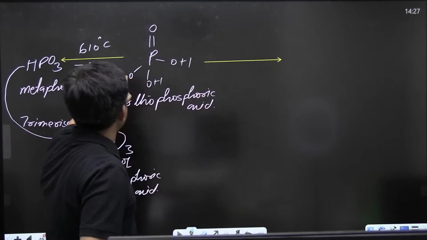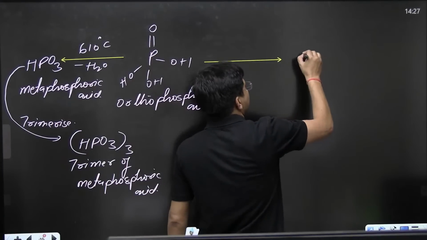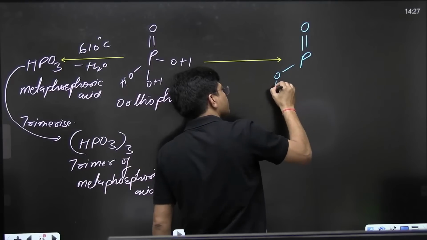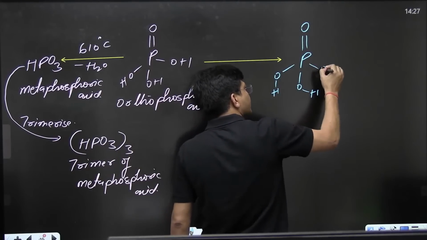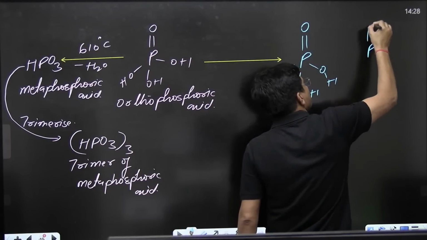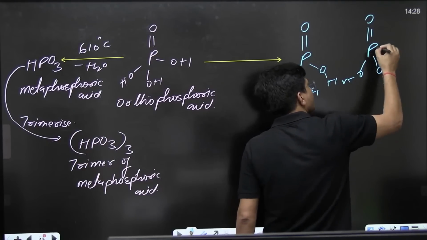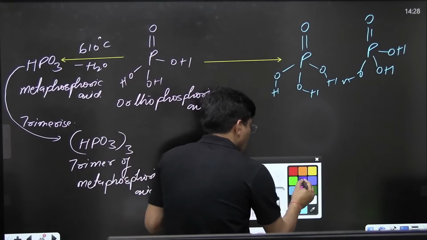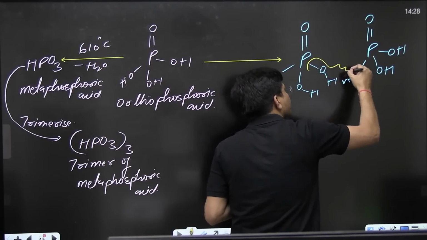If I am taking 2 moles, P double bond O, OH, OH, OH, one more mole, P double bond O, OH, OH, OH, and now I am removing 1 mole of water.